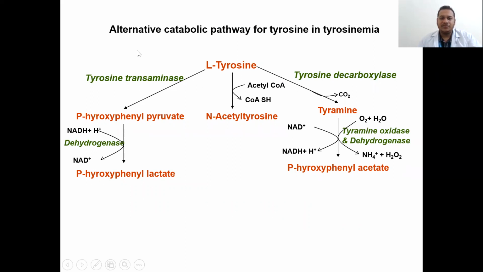The alternative catabolic pathway of tyrosine in tyrosinemia: tyrosine takes an alternate pathway. With the help of tyrosine transaminase, it goes to hydroxyphenylpyruvate, and then with the help of dehydrogenase, it forms hydroxyphenyl lactate. Tyrosine with the help of acetyl-CoA forms acetyl tyrosine. With the help of tyrosine decarboxylase, it forms tyramine. That tyramine is converted into hydroxyphenyl acetate with the help of tyramine oxidase and dehydrogenase.